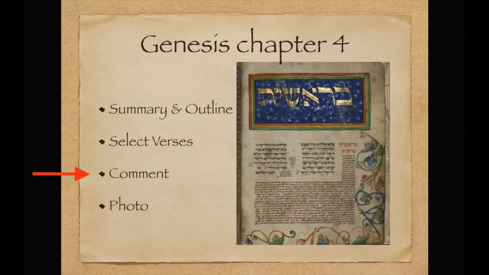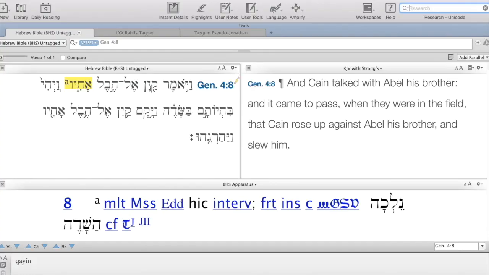Okay, let's move on to the comment. And the comment today is about verse 8. Let's read verse 8 one more time and just focus on what's missing. Vayomer Cain el Hevel achiv, and Cain said to Hevel his brother, Vayihi biyotem basadeh, vayakam Cain el Hevel achiv vayahargehu. And it was when they were in the field, Cain rose up against his brother Hevel, and he killed him. But wait, what did Cain say to his brother?